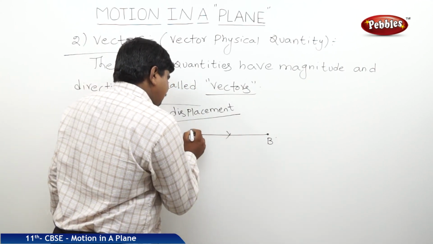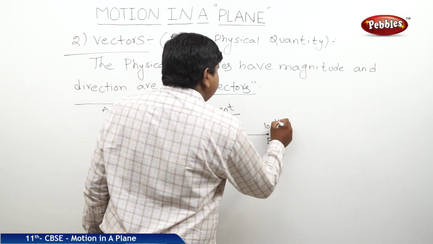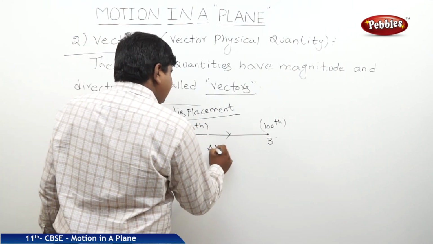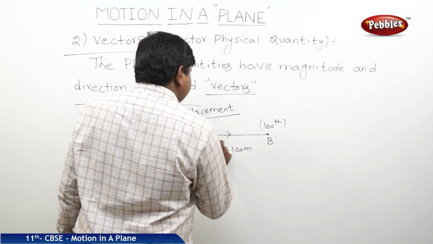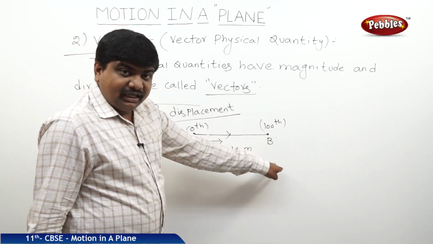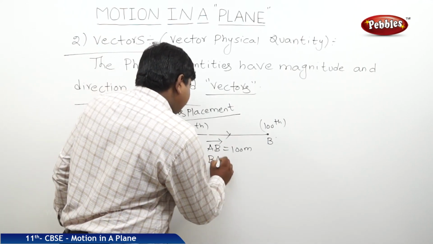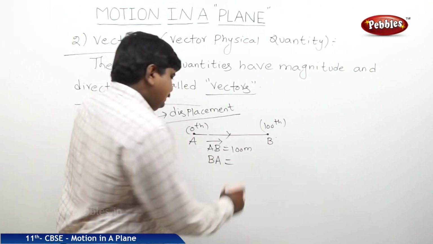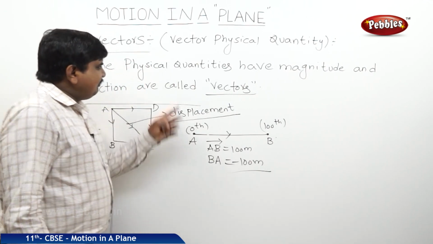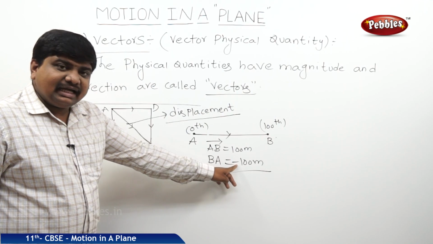Let us suppose the initial position is at the 0th point and the final position is at the 100th point. The displacement of this body, AB, is equal to 100 meters, let us suppose. But if the same body reverses back to reach A, B to A should be minus 100 meters. Why? The reason is displacement is a vector, so it should be associated with a sign.